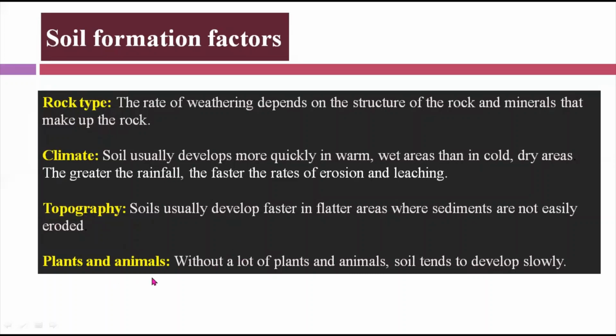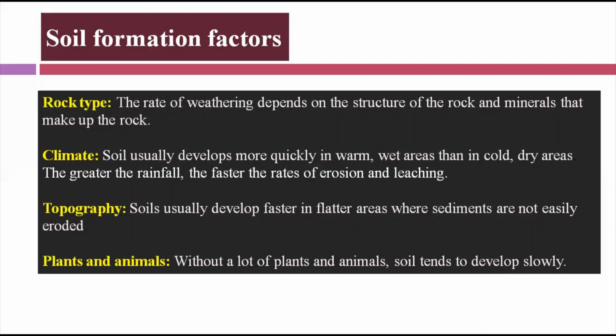Plants and animals are very important. Without a lot of plants and animals, soil tends to develop slowly. The remains of plants and animals, which we call organic matter, are a key ingredient of the soil formation process.